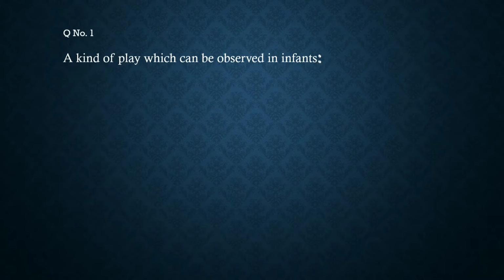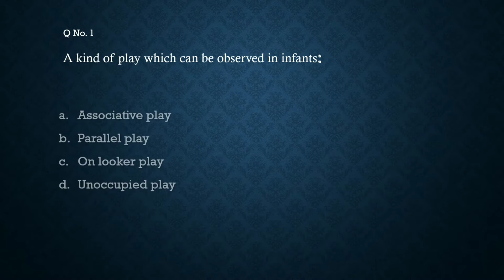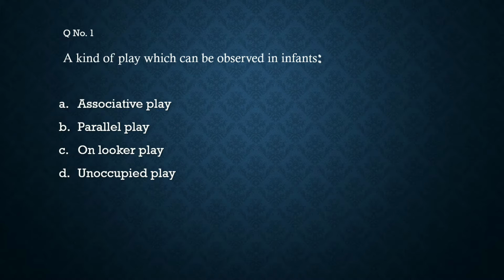Question number 1. A kind of play which can be observed in infants. A. Associative play. B. Parallel play. C. Onlooker play. D. Unoccupied play. Answer D. Unoccupied play.